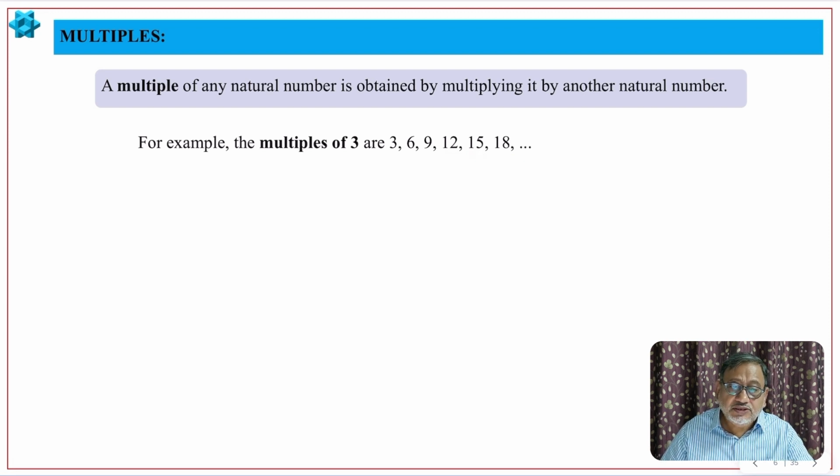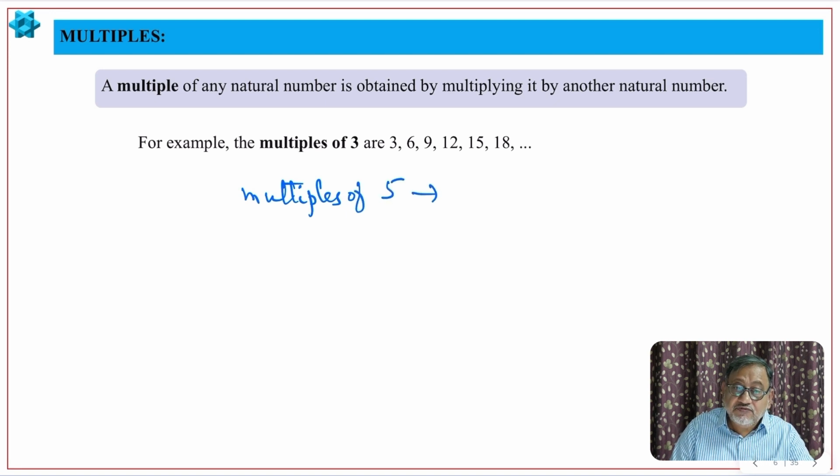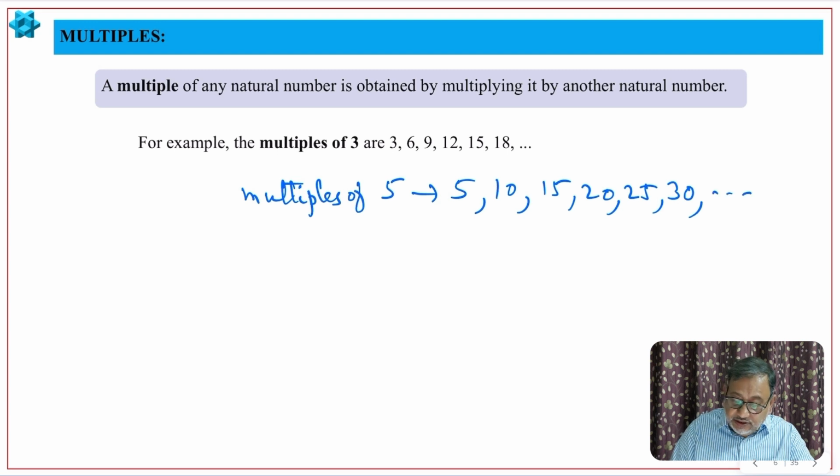In this way we can write some other multiples. For example, multiples of 5. We start with 5: 5, 10, 15, 20, 25, 30, and so on, isn't it?